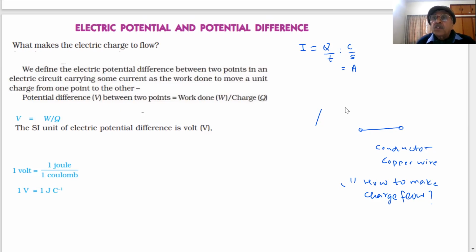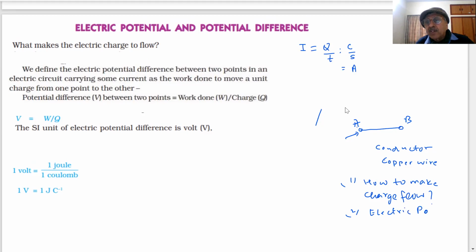Now that is our question, students. For example, if I want the charge to flow from point A to point B, I have to do work for this. Some work has to be done. I have to apply what I am now calling electric potential.